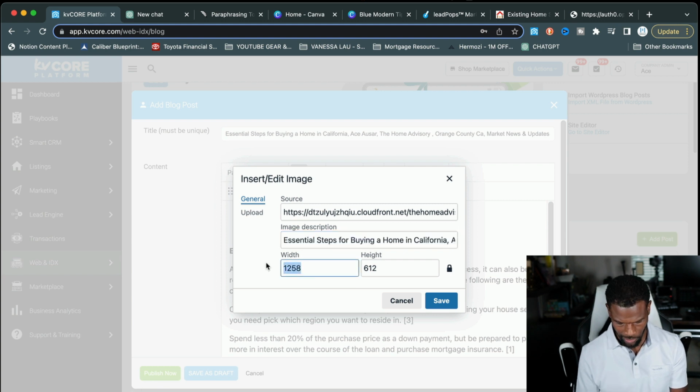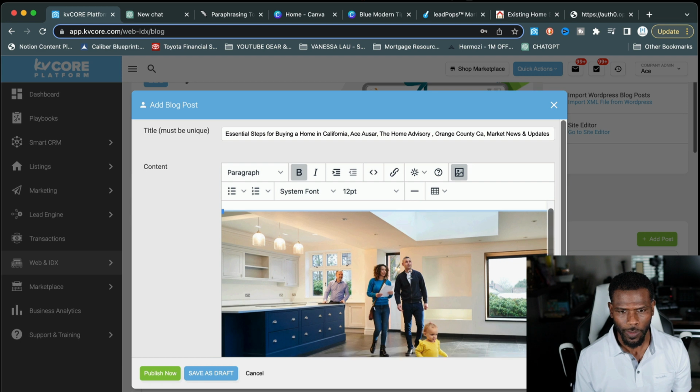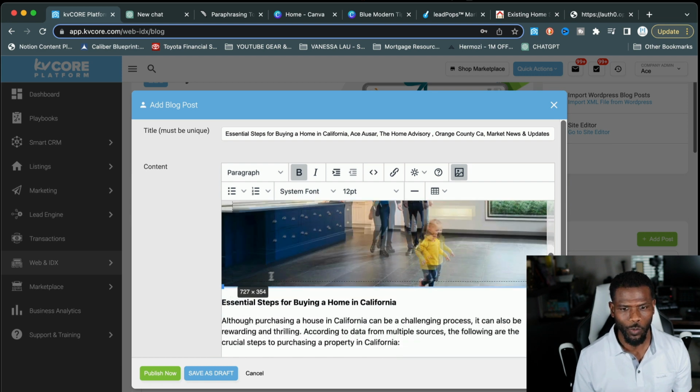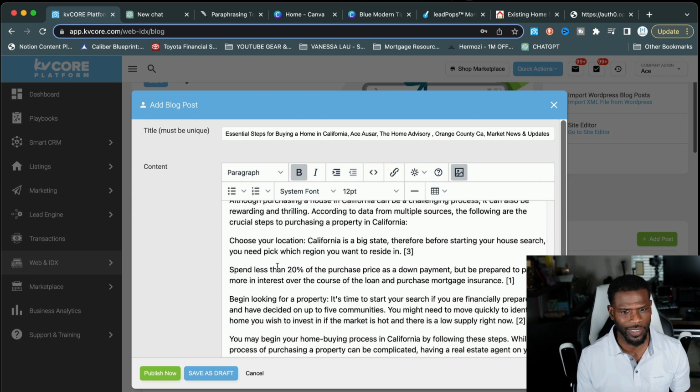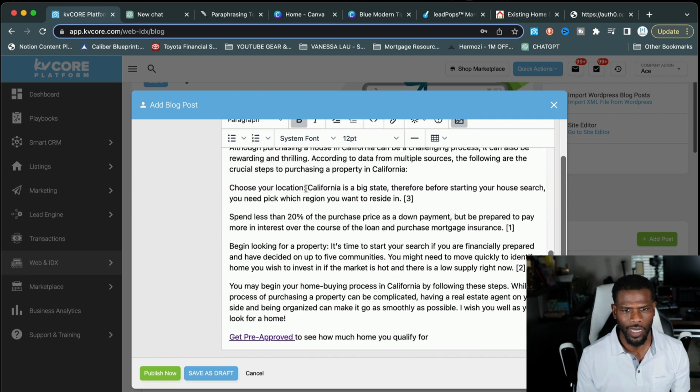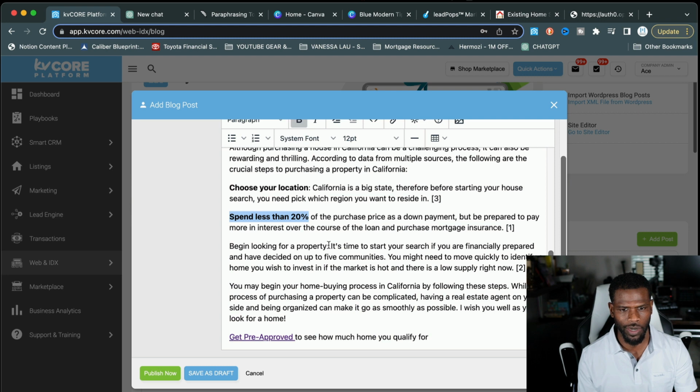In fact, let me go ahead and shrink this image so that it'll fit. Boom. So now we have an image in our blog. We have our text. This is awesome, right? This is looking really good, guys. I like to bold things out just to make it look great. Take certain highlights within the article and just bold them out.